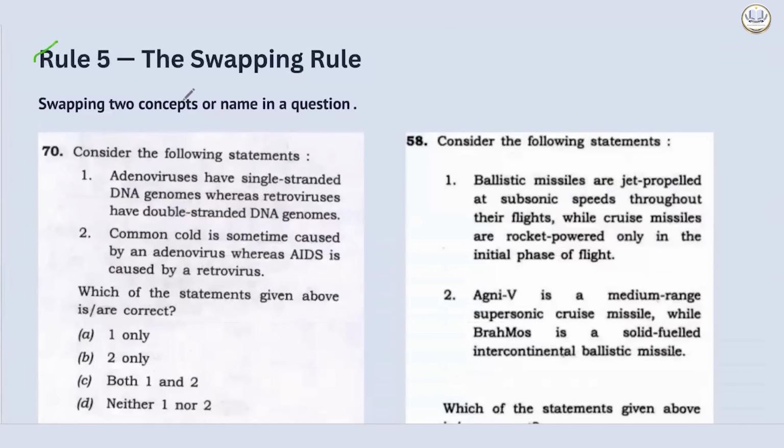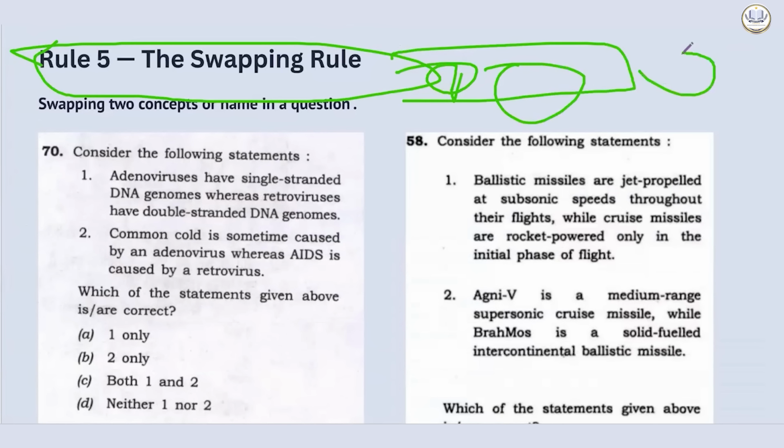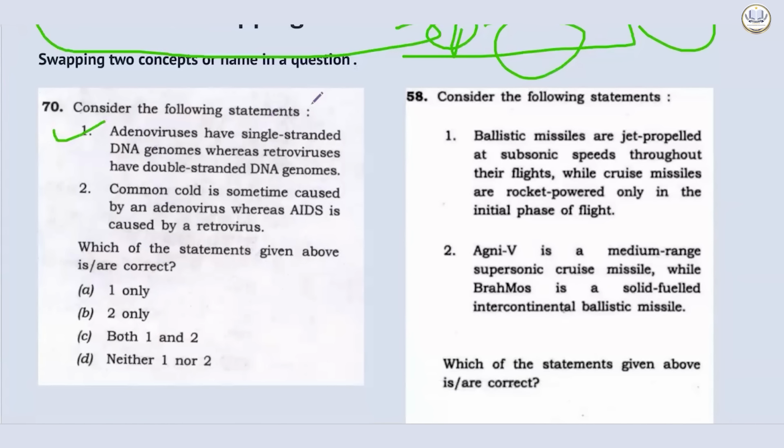Now let's see the rule 5, the swapping rule. Here they can swap two concepts, two names. There will be two statements and they will deliberately swap it. They are deliberately doing it. See the question number 70. Adenovirus have single-stranded DNA genome, whereas retroviruses have double-stranded DNA genomes. Common cold is sometimes caused by adenovirus, whereas AIDS is caused by retrovirus.